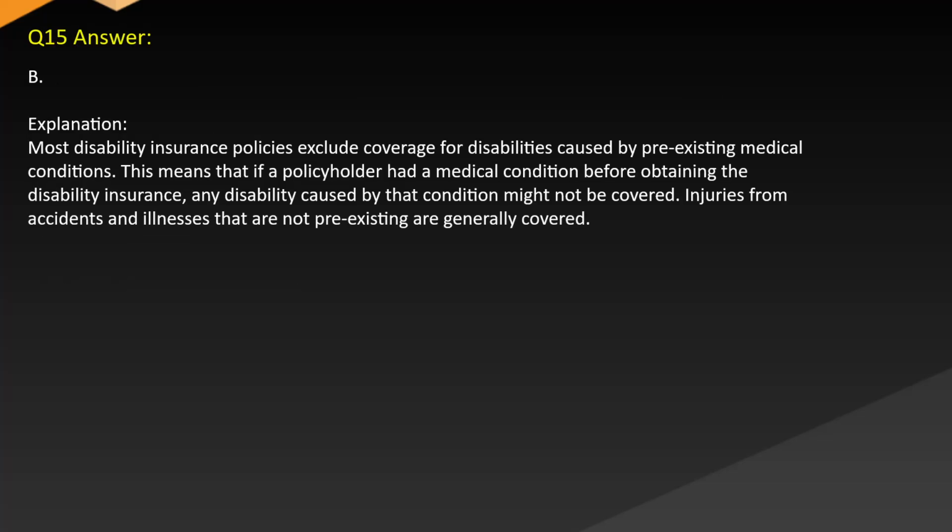Answer: B. Explanation. Most disability insurance policies exclude coverage for disabilities caused by pre-existing medical conditions. This means that if a policyholder had a medical condition before obtaining the disability insurance, any disability caused by that condition might not be covered. Injuries from accidents and illnesses that are not pre-existing are generally covered.